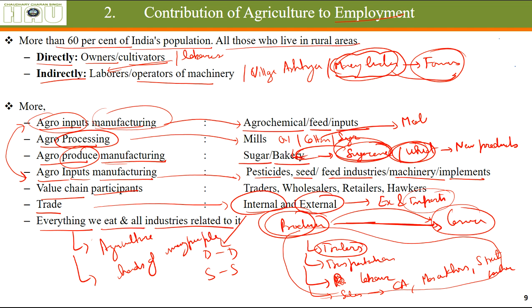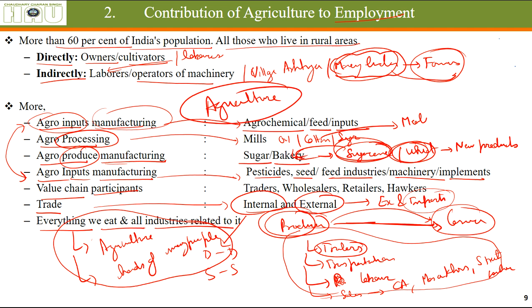So all the things that are related to your plate and all the people that are related to moving that product from the field to your plate are essentially having an occupation because of agriculture. So you cannot emphasize enough the importance of agriculture in the share of employment that it is providing in this country.